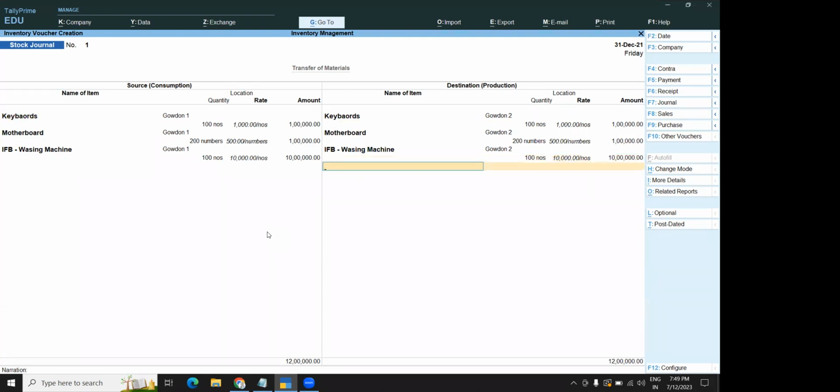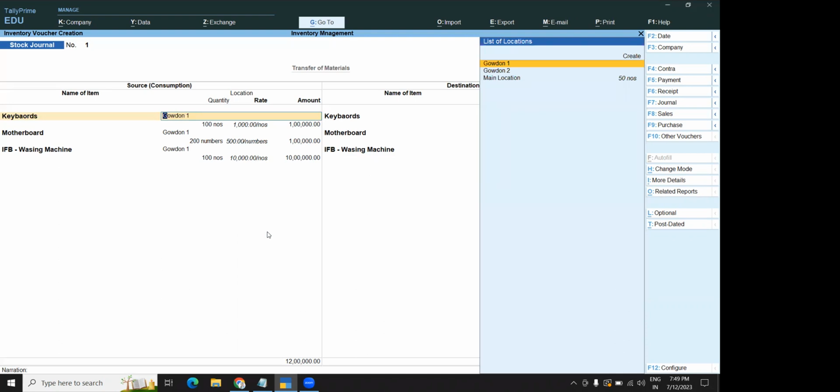So you're transferring some of your products from godown 1 to godown 2. You can see only the godown will be different. I mean, only the location names are different. Rest of the things, everything will be the same, no changes. Understood? After doing these things, you can accept.